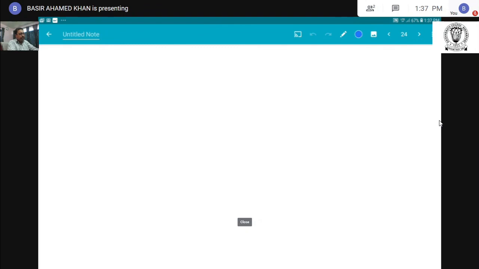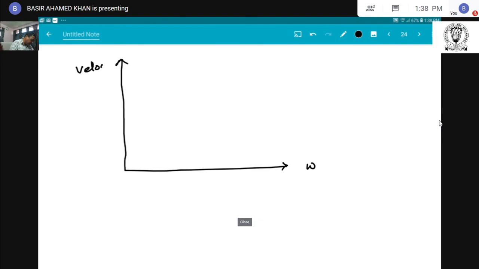I just put the graph of velocity resonance. This is angular frequency omega and this is velocity. How do we calculate this? We know x equal to b cos omega t minus phi.